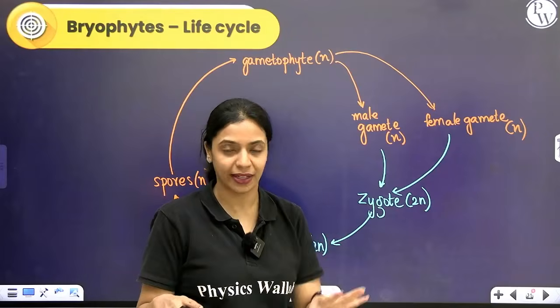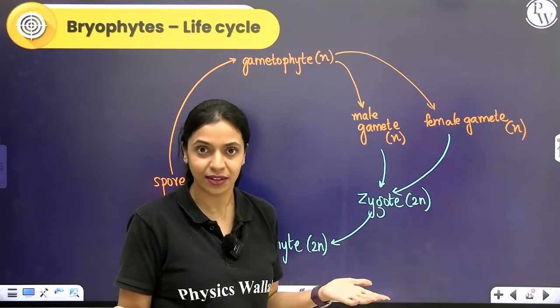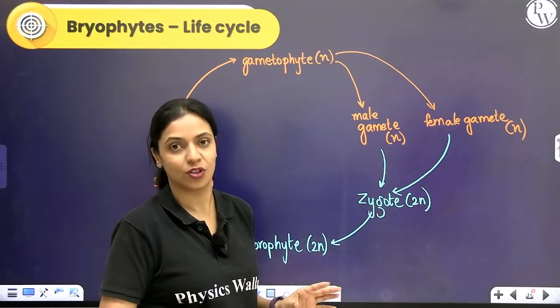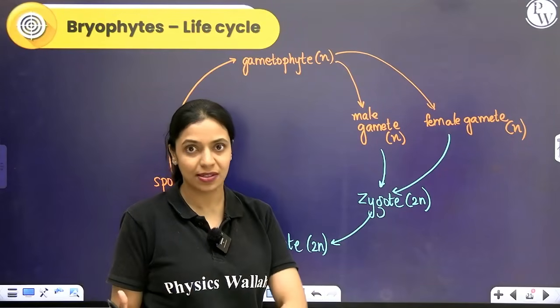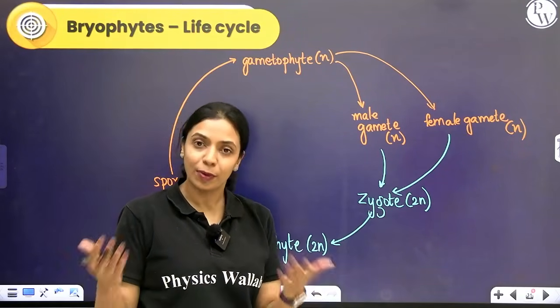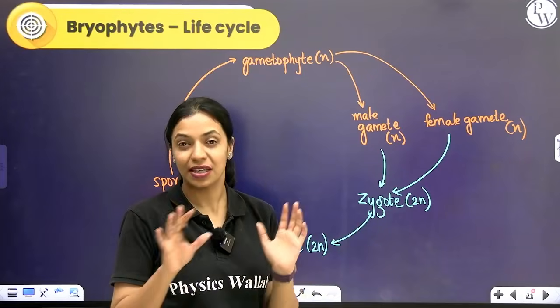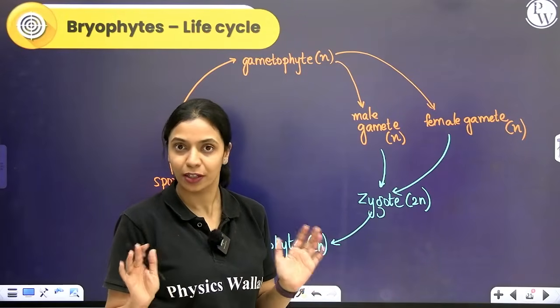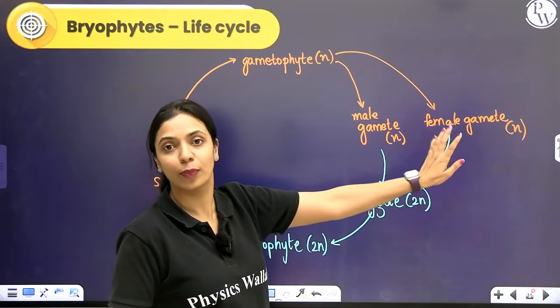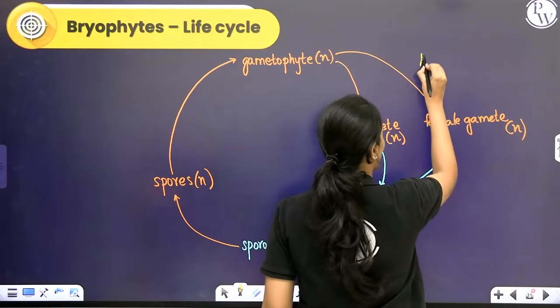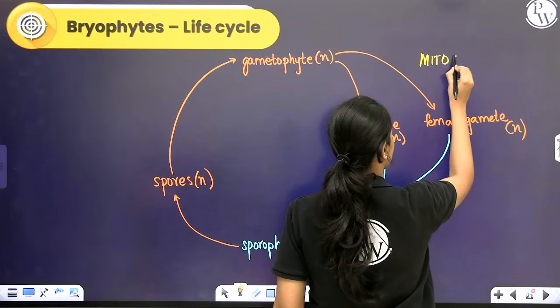From haploid you're getting haploid. What kind of cell division is it? It is mitosis, equational division. If from a haploid cell you get haploid daughter cells, if from a diploid parent cell you get diploid daughter cells. If the ploidy is maintained, if it is equal to the previous generation, we call it mitosis, right? So over here, haploid plant body giving rise to haploid cells. Over here, mitosis will take place.